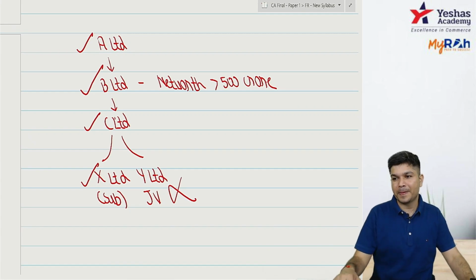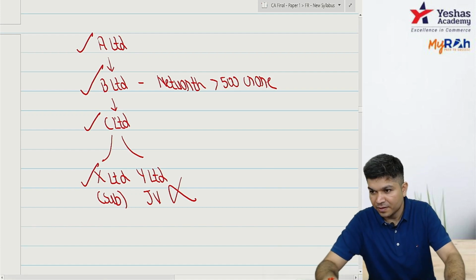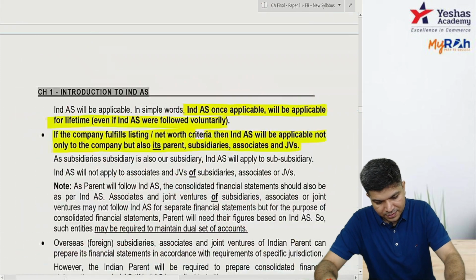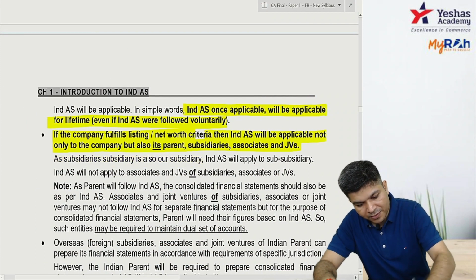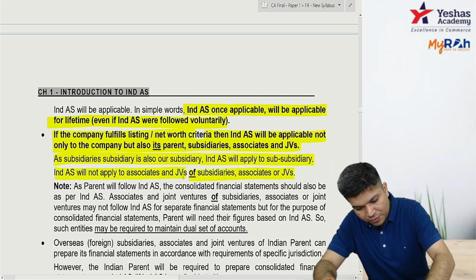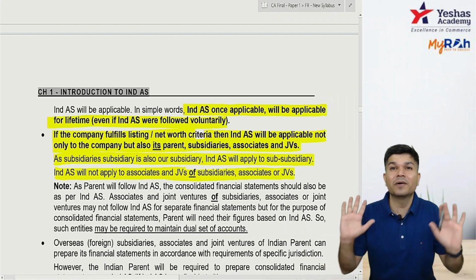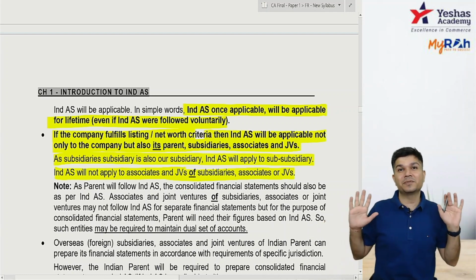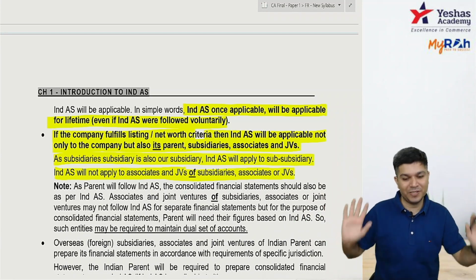Clear? We have questions like this, no need to write. So sub-subsidiary is also our subsidiary, and IND AS will apply to it. But IND AS will not apply to the associate or JV of the subsidiary. So subsidiary's associate is not our associate. Subsidiary is our subsidiary, but subsidiary's associate is not our associate.